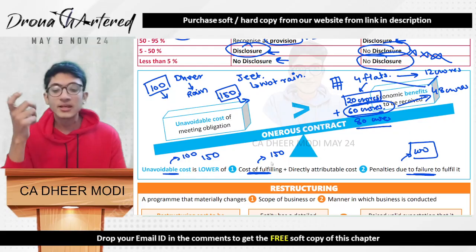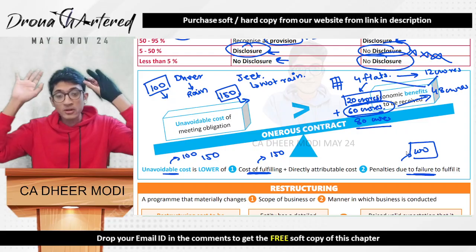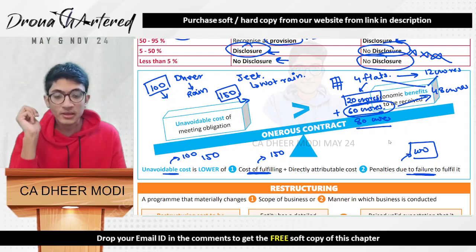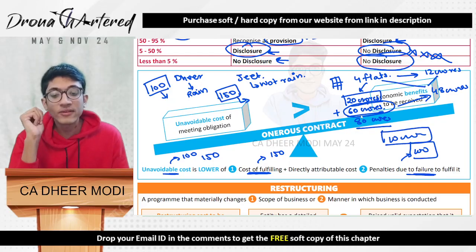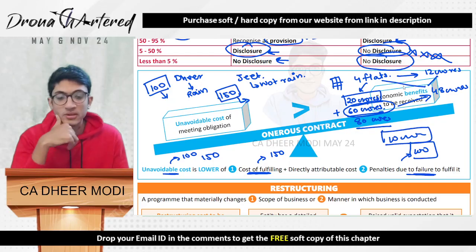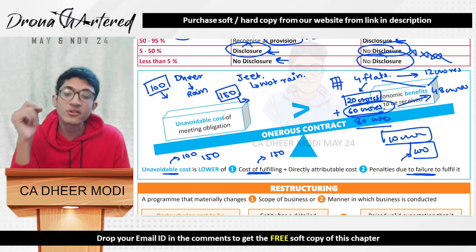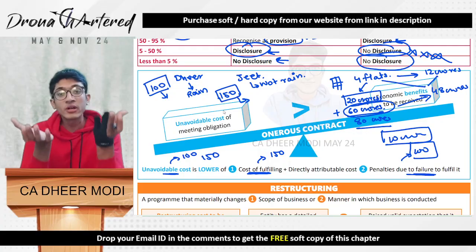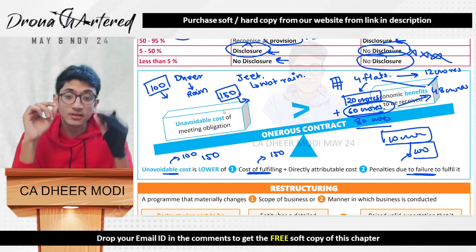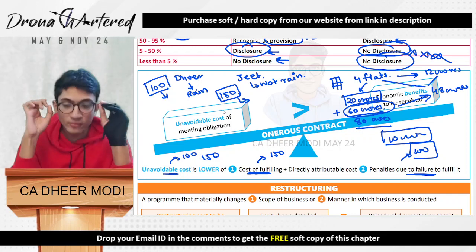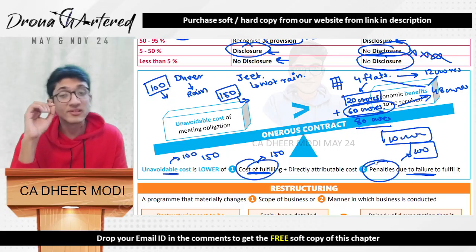So therefore, in such a case, my cost to fulfill is 60 crores. And my penalty, if I'm not doing this, I'll have to pay some penalty, say for example, rupees 10 crore. I would rather pay this penalty instead of investing 60 crores more only to earn 48 crores. Therefore, your economic benefits to be received is only 48 crores. Your unavoidable cost of meeting the obligation is 60 crores. So when your unavoidable cost is much more than your economic benefits, this becomes an onerous contract, and you have to recognize the cost of fulfilling or penalty, whichever is lower.